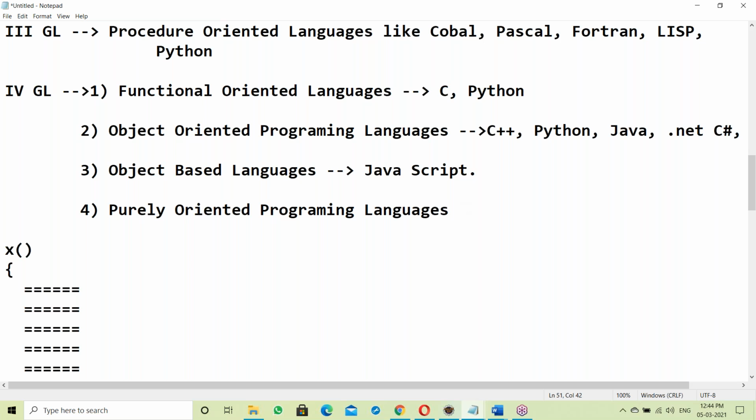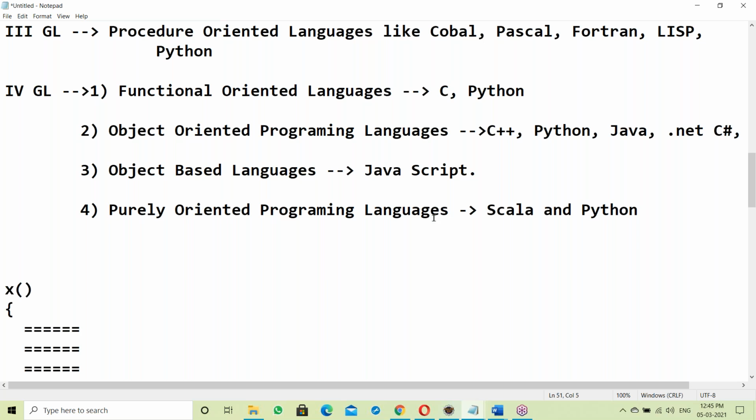Next, purely object-oriented programming languages. This is Scala and Python. In Scala and Python, everything is an object. Purely object-oriented means everything is an object. Whenever you talk about objects, immediate data security comes into the picture. If data is stored in the form of objects, there is data security. Why this OOPS concept? Data security is the main purpose.